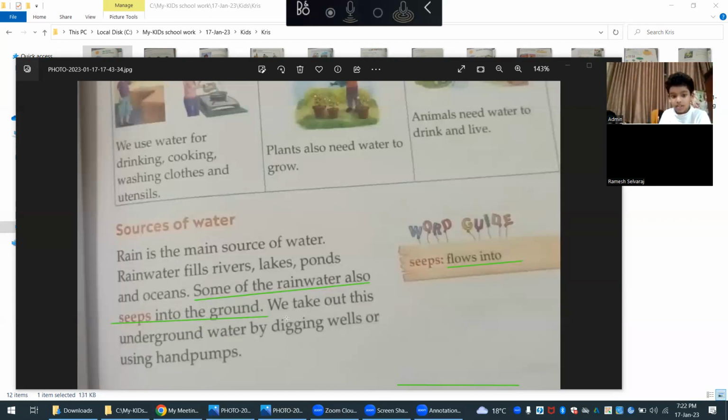Seep means going under, flows into. We take out this groundwater, underground water, by digging wells or using hand pumps.